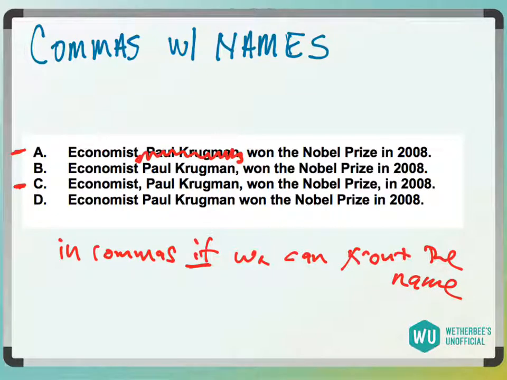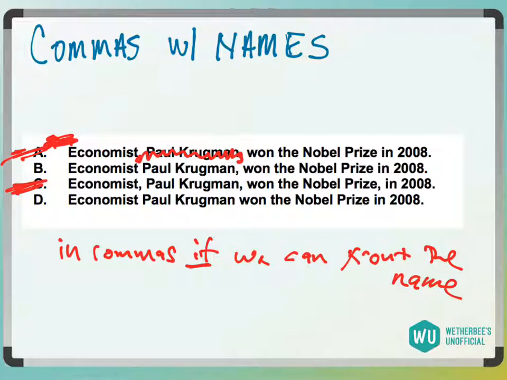Remember on these tests that you can actually write on them? So you can use your pencil, cross it off, read around it, whatever you need to do. Read through, see if it sounds fine, right? If I say, "Economist won the Nobel Prize in 2008," that does not make sense. So I cannot put that name in a set of commas. If it was "An economist, Paul Krugman, won the Nobel Prize in 2008," that would be fine, because I could say, "An economist won the Nobel Prize in 2008." But we don't have that here, so if I said, "Economist won the Nobel Prize," that would not sound fine, right? So A and C are immediately gone.